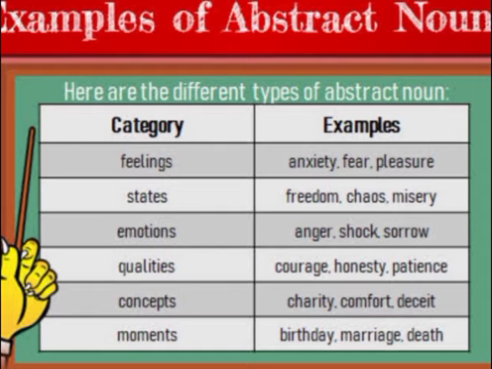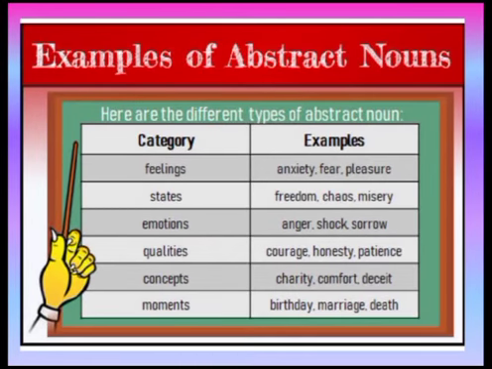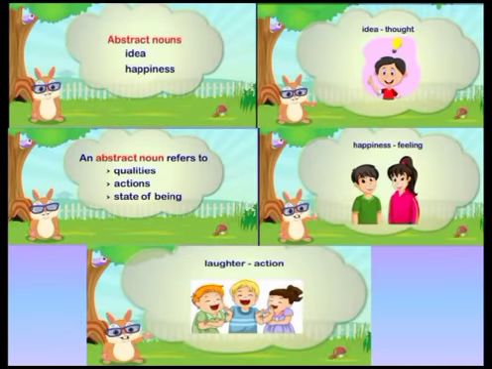If you consider moments, means events, then what will be the examples? Birthday, marriage, death. All these. I hope the idea about abstract nouns is clear now. Now let us find out how we will find the abstract nouns in the sentence. Okay, let's see the first sentence. Now before that, let me show you some examples.